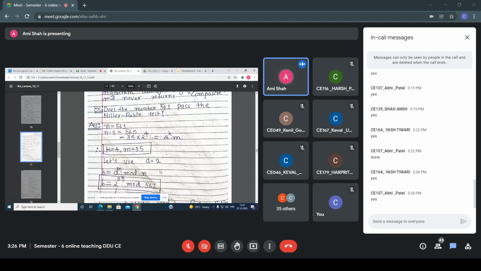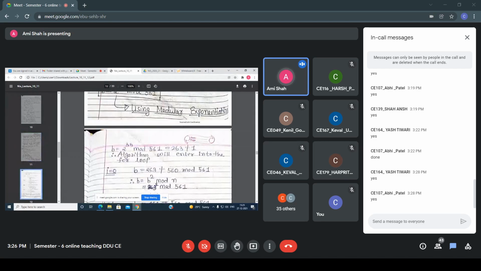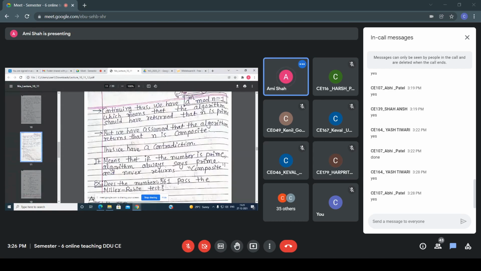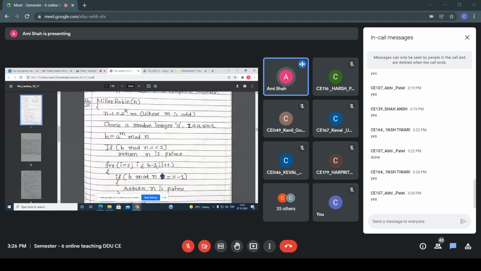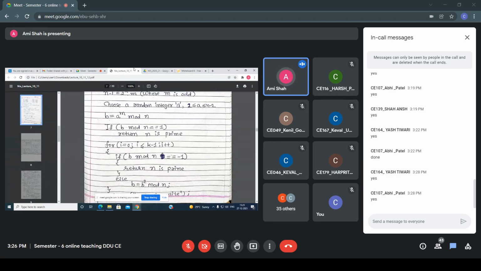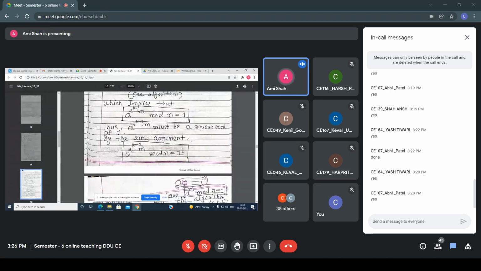Let's use a equals 2, so b equals a raised to m mod n. So now 2 raised to 35 mod 561. According to the square and multiply method, I'm getting 263. And all of you know that according to the algorithm, you have to check whether this b mod n equals 1. Here I am not getting 1, so that means the algorithm will enter into the for loop. Is it clear up to this, everyone? Now in this for loop, what do you have to check?